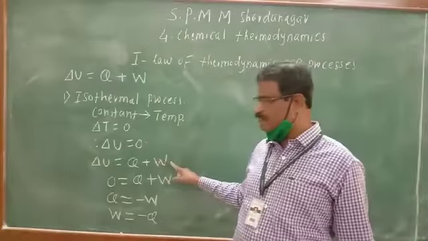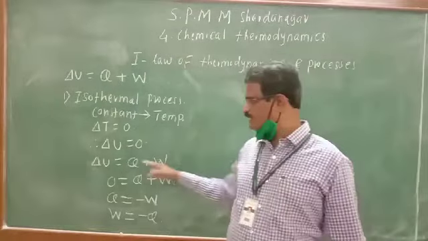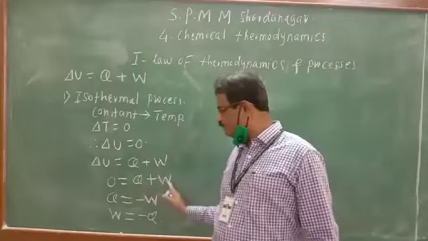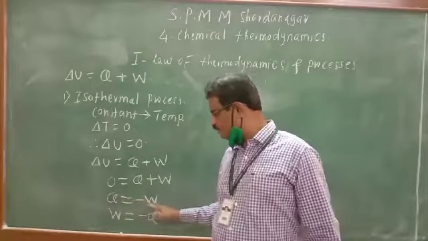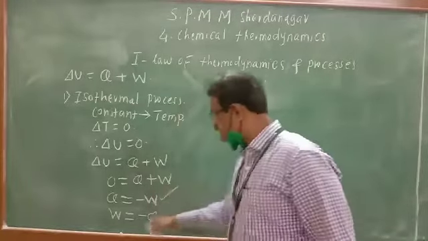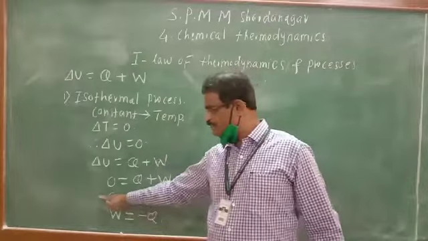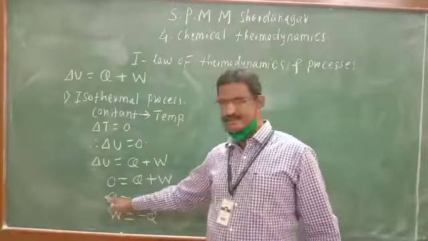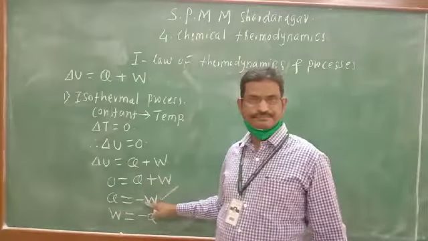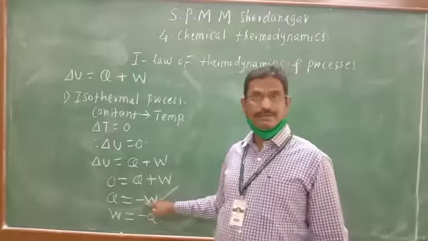According to the first law of thermodynamics, delta U is equal to Q plus W. Here delta U is 0, so the equation will be 0 is equal to Q plus W, meaning Q is equal to minus W. What is the meaning of this equation? Q is plus, meaning heat is absorbed, and W is minus, meaning is it work of compression or work of expansion? Work of expansion.